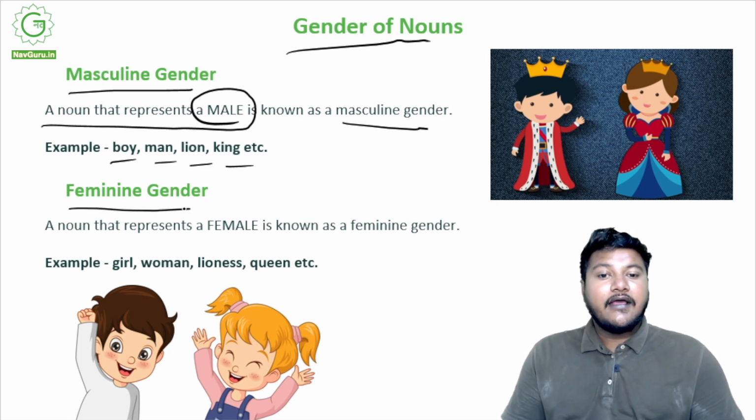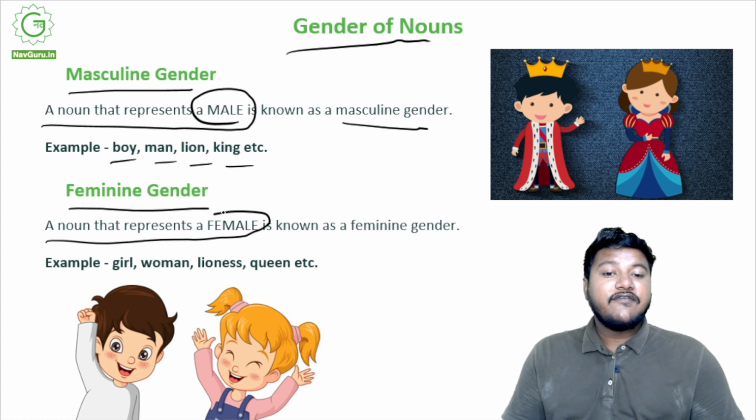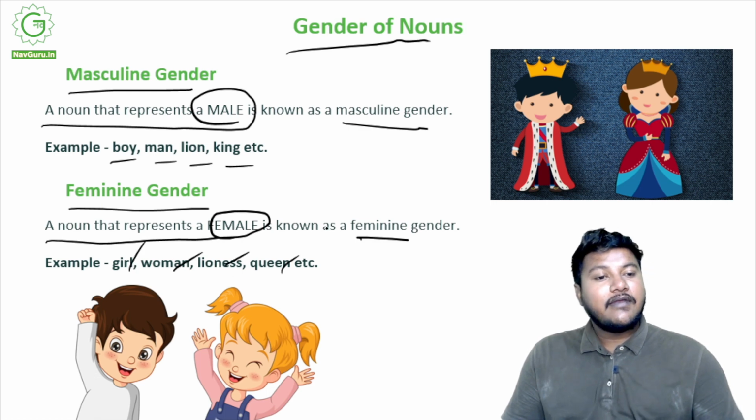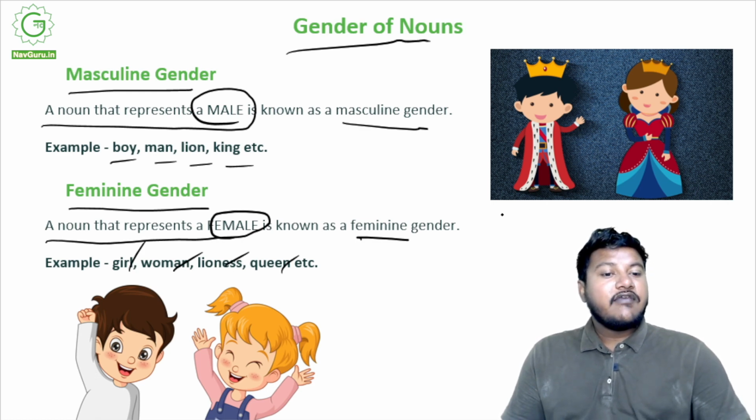But on the other hand, feminine gender, a noun that represents a female, is known as a feminine gender. Boy, girl, man, woman, lion, lioness, king, queen, right? So if you can see right over here, we have a prince.